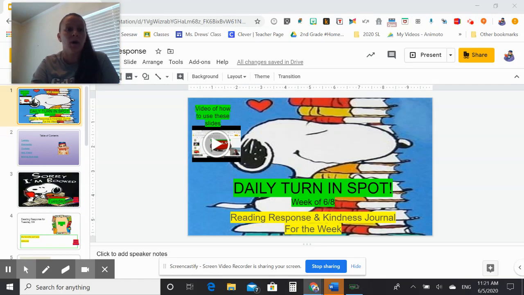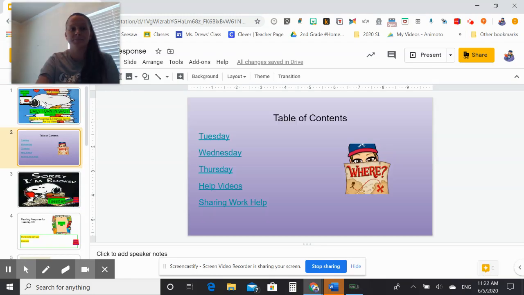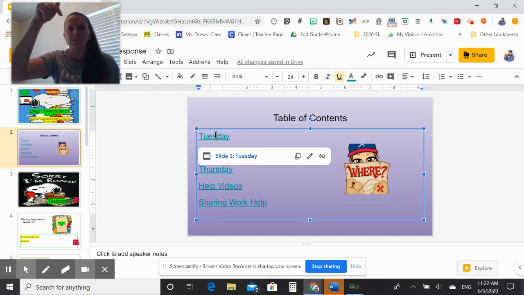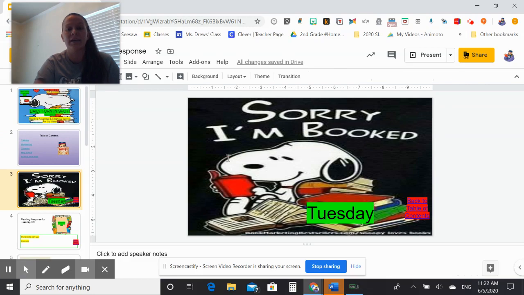Okay. So I've already shown you when you go into here and you see Snoopy right here. It tells you it's the right date right here. I have it highlighted here. I can use my arrows on my keyboard to go down the table of contents, and I can use my table of contents here to help me find what I need, like on Tuesday. I can also just keep using the buttons to go down to where I need to, but this might be easier: click on Tuesday and then click on that slide to take you right here.